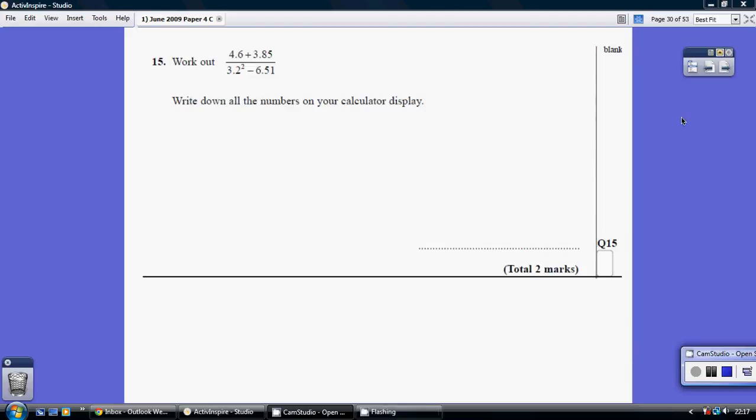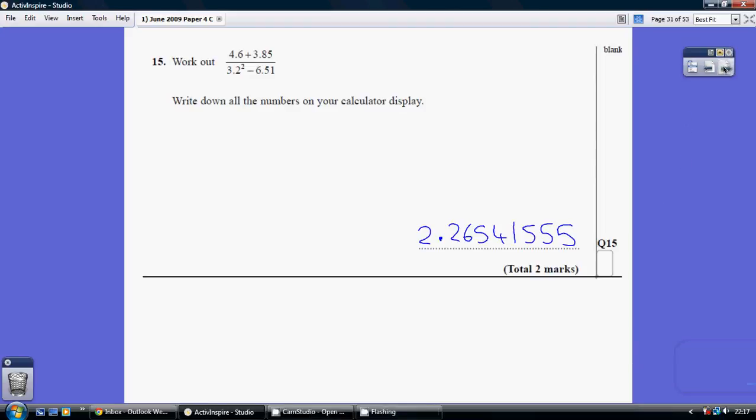Question 15. So really this is just using your calculator, so I would suggest you work out the numerator, the top bit. So go and work out what 4.6 add 3.85 is and write it down, and then divide that by whatever 3.2 squared take away 6.51 is and write that down, and then take your numerator and divide it by your denominator, and it gives you this answer.